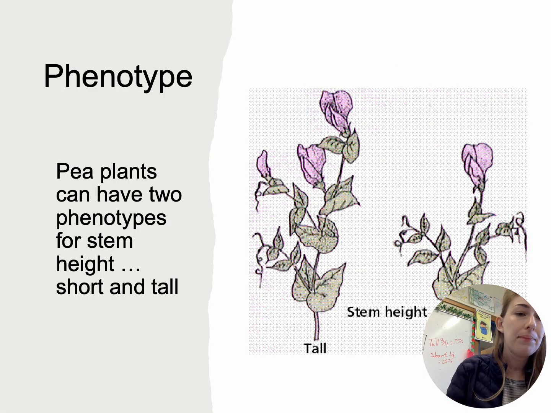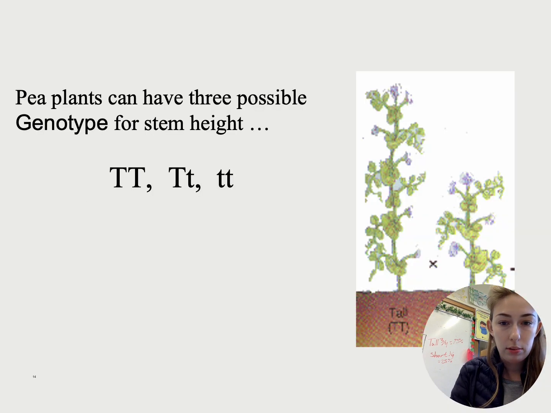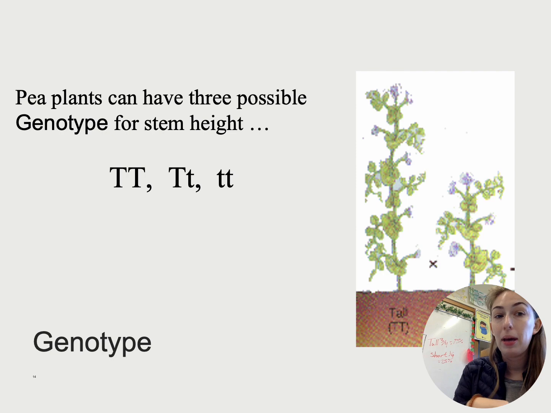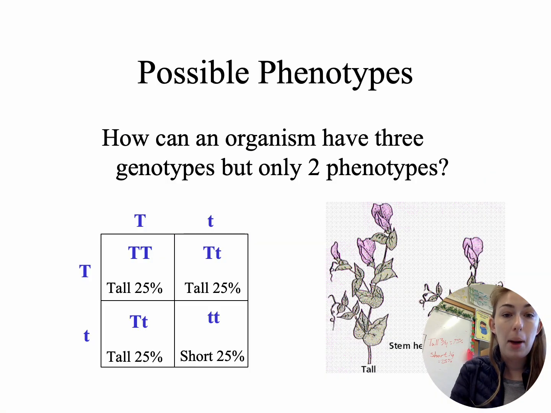So for that pea plant, you can have 2 phenotypes for a stem height. You can have short and you can have tall, right? You can have that genotype, capital T, lowercase t, and lowercase t, lowercase t. My possible phenotypes, right? How can an organism have 3 genotypes but only 2 phenotypes? It's because that capital, that dominant trait, can hide the recessive trait, okay? So that's what's happening. My dominant trait is hiding the recessive trait. The recessive trait doesn't just disappear. It's just you're carrying it so that when you have offspring, right, then it will pass on to the offspring.